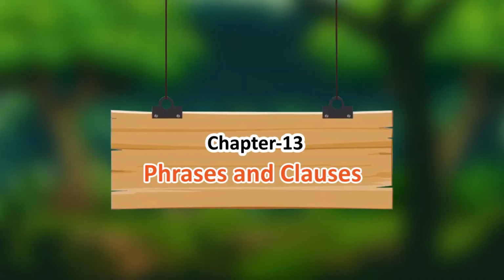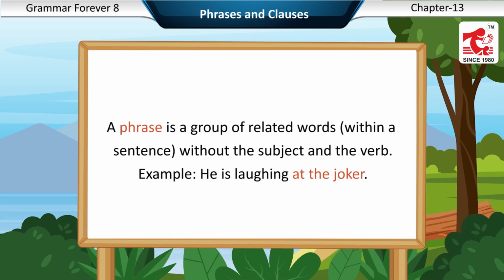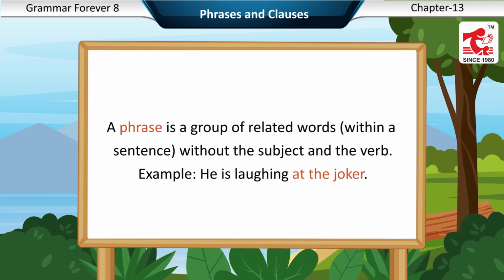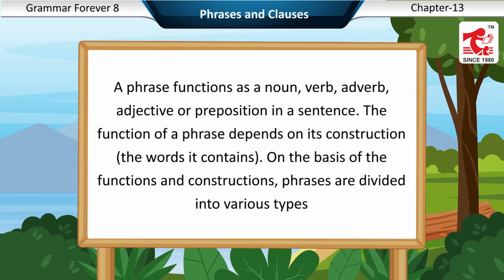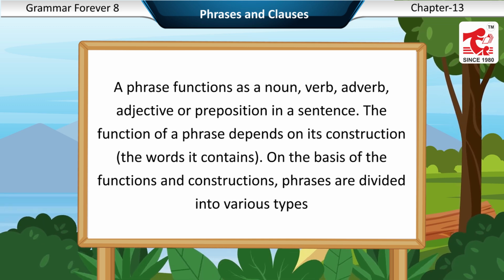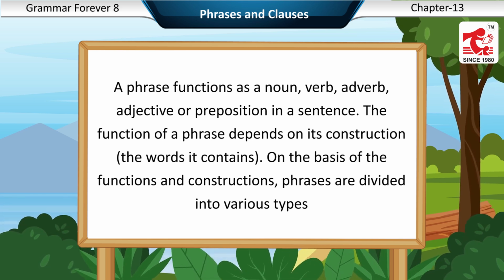Chapter 13. Phrases and clauses. A phrase is a group of related words within a sentence without the subject and the verb. Example: he is laughing at the joker. A phrase functions as a noun, verb, adverb, adjective, or preposition in a sentence. The function of a phrase depends on its construction, the words it contains.